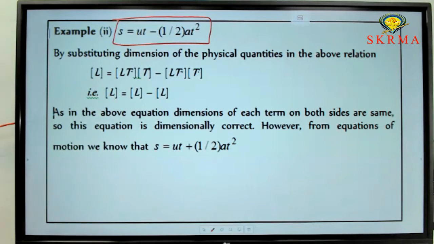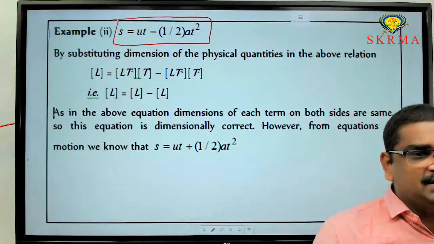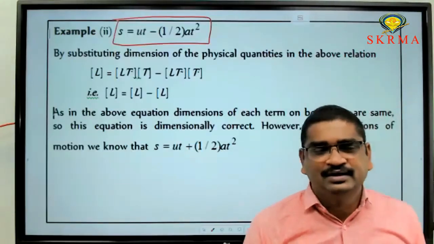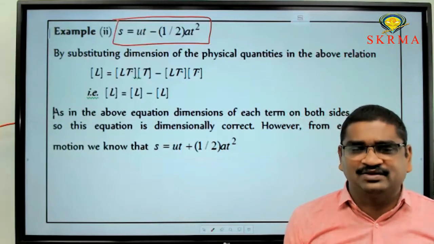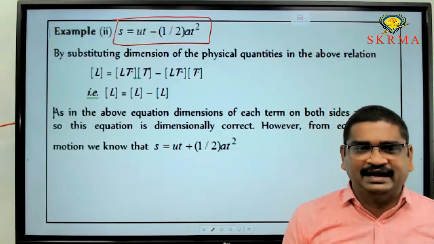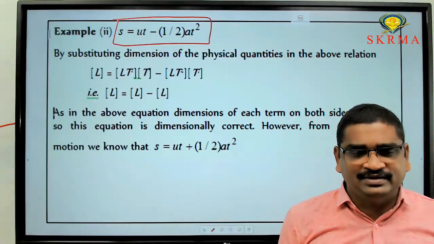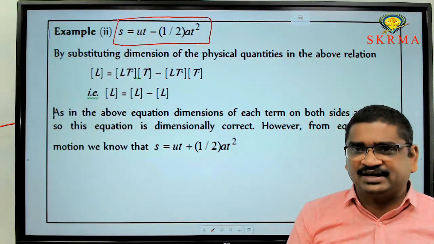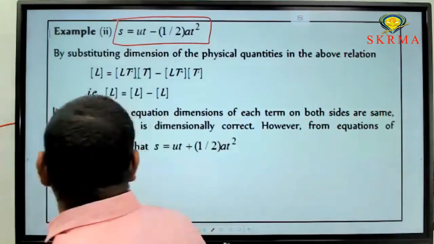Now, what is the first process? What is the basic process? Take LHS and substitute each and every quantity's dimensional formula. Next, take RHS, substitute each and every quantity's dimensional formula. Then check whether they are equal or not. If they are equal, then the equation is dimensionally correct. If they are not equal, then the equation is dimensionally wrong and physically wrong. Now, take LHS.